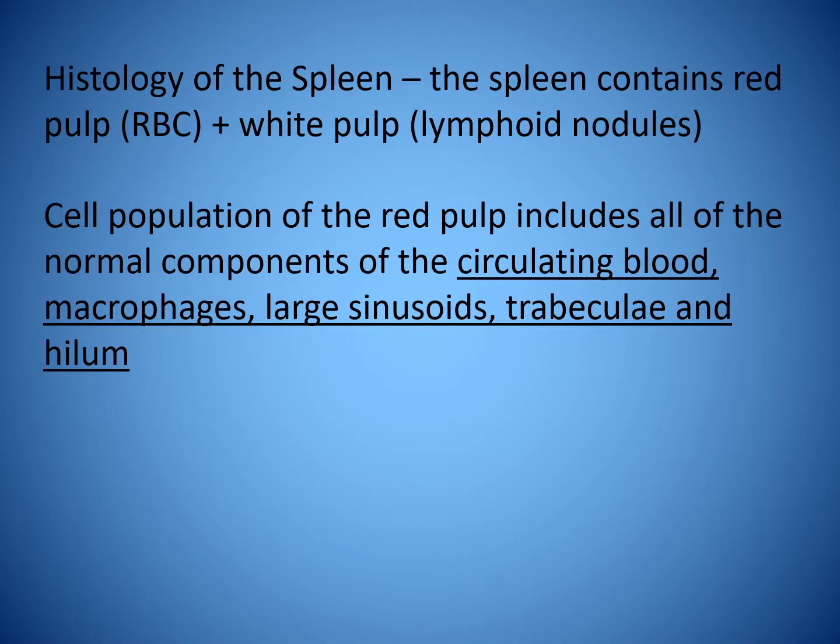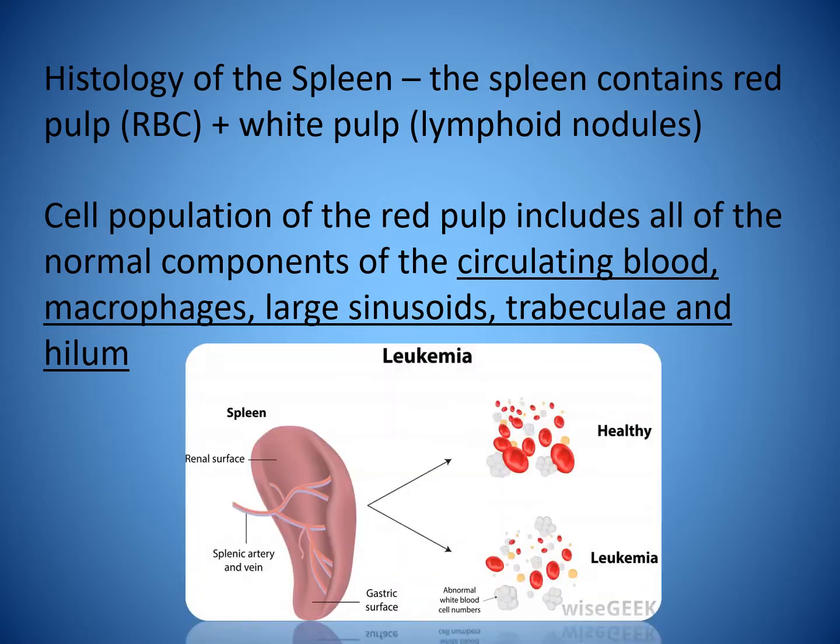The spleen contains red pulp, red blood cells, and white pulp, or lymphoid nodules. The cell population of the red pulp includes all of the normal components of the circulating blood, macrophages, large sinusoids, trabeculae, and hilum.